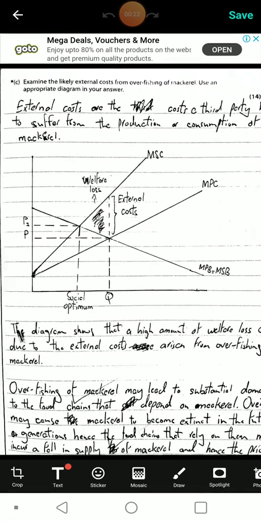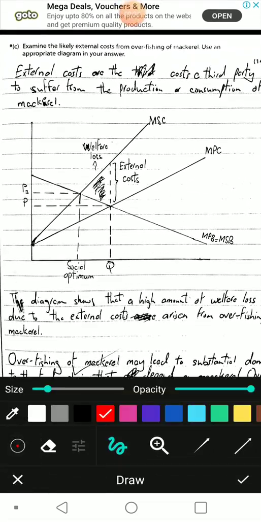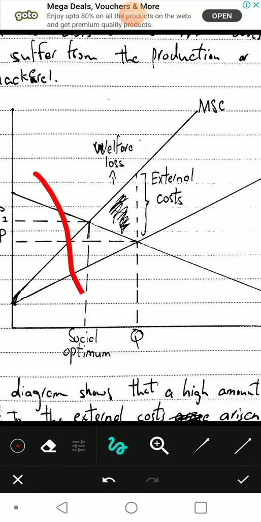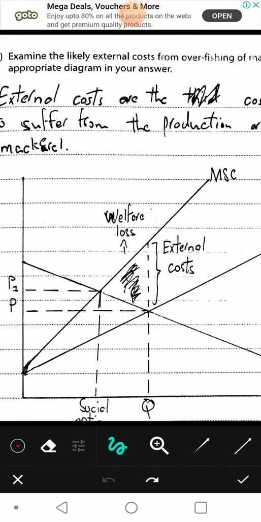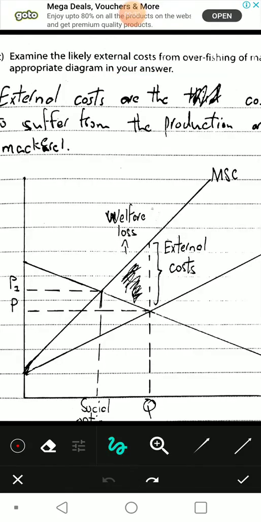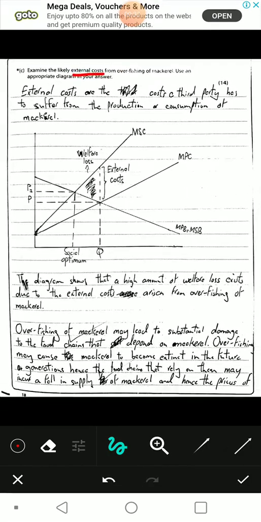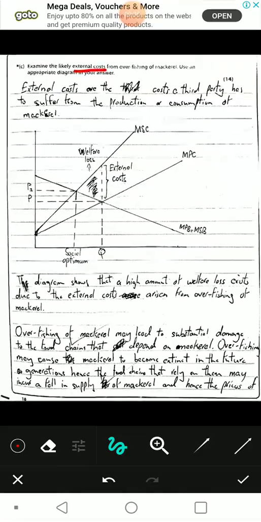Examine the likely external cause. Okay, external cause, the keyword. The likely external cause from overfishing of mackerel. Use an appropriate diagram in your answer.